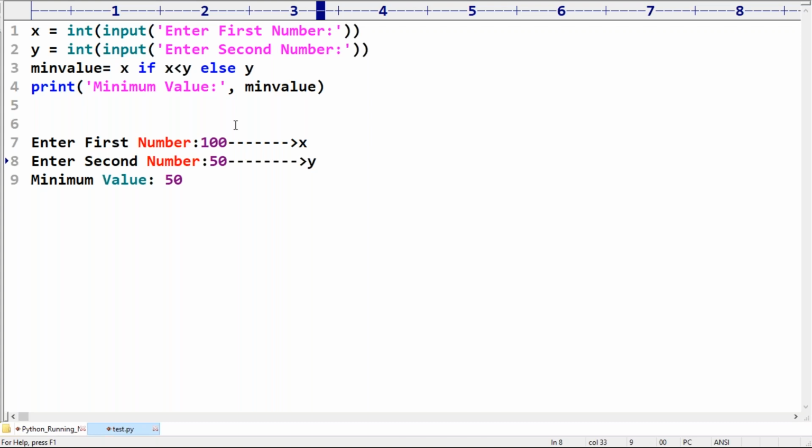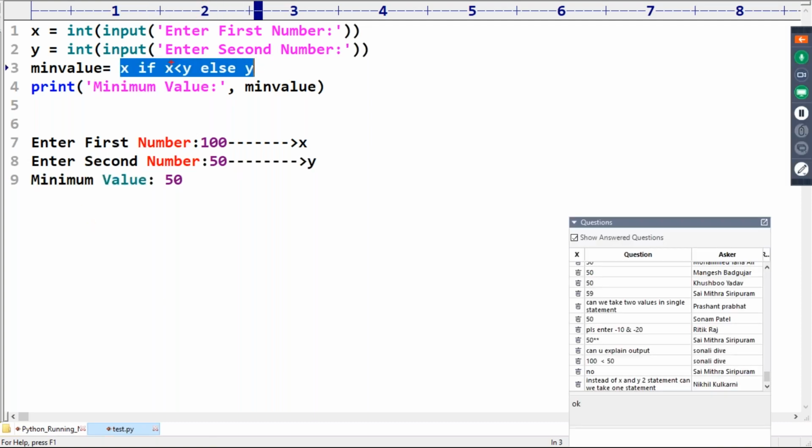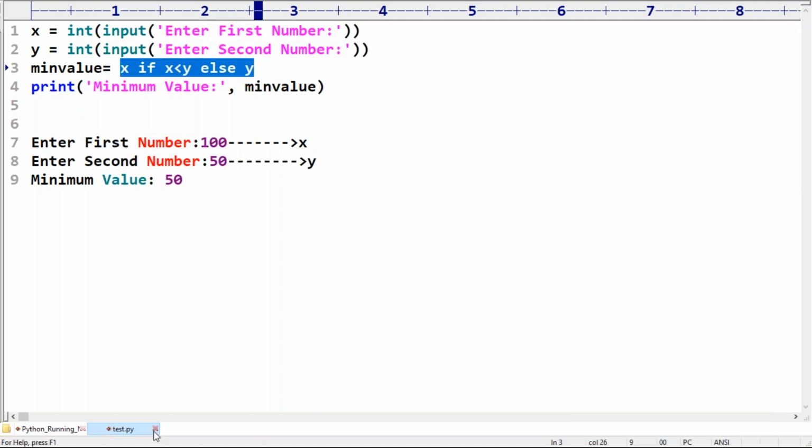Next, minimum value, like a minimum value of 50. How is this going to happen? Have a look once. Is this condition x less than y satisfied or not? 100 less than 50 is not satisfied. If it is satisfied, the x value will be considered; if this condition fails, the y value will be considered. Now min value will become y. What is the y value? 50. 50 will be assigned to the minimum value. Now 50 is inside minimum value.